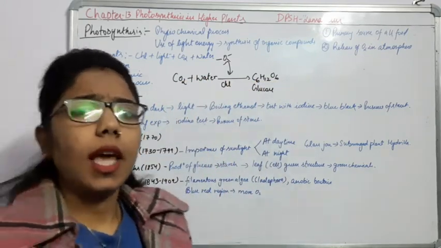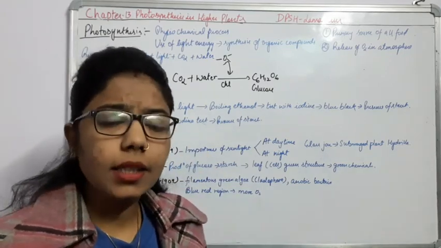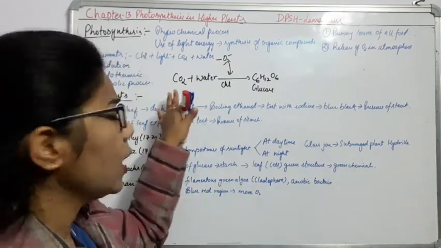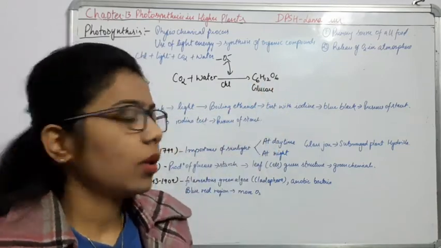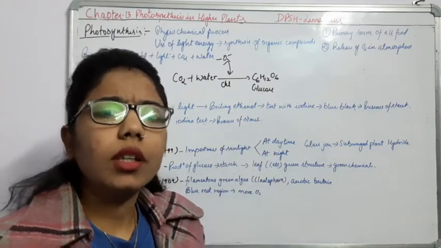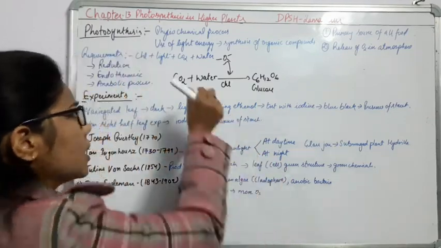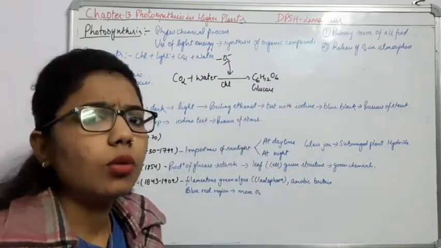So here what is happening? CO2 is in a gaseous form. From this gaseous form, what are you getting here? The aqueous form, because the glucose which we are getting here is mixed with the nutrients. So this gaseous form will change into the aqueous form, that is the glucose.